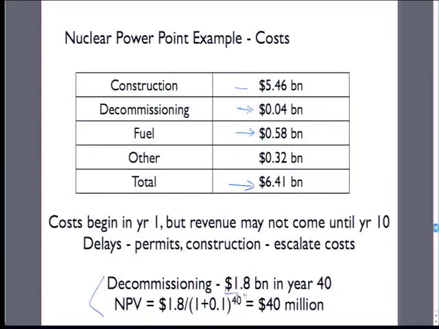This is interesting. So the number they used here was $1.8 billion to decommission a nuclear power plant. So a huge amount of money that it's going to take to undo the power plant and safely move the waste away and safely cover it up for the next 1,000 years so that no one can go there and get radiated. But it's 40 years out into the future, and they're using a 10% interest rate. So they took $2 billion in 40 years, and if that's discounted back to now, that ends up being only $40 million. So it got discounted into a much smaller cost.